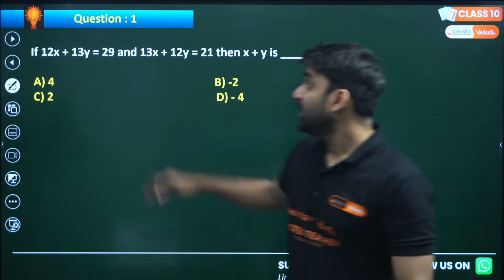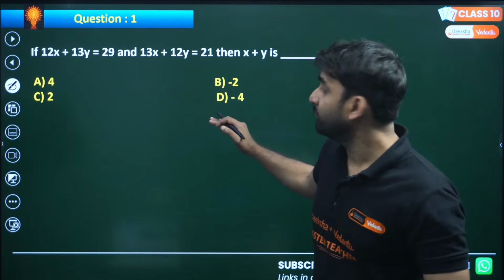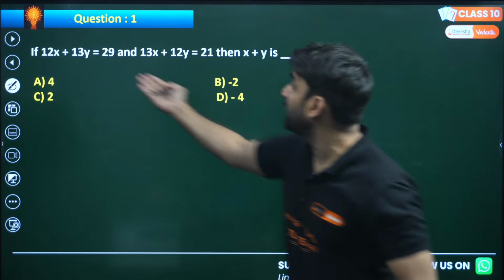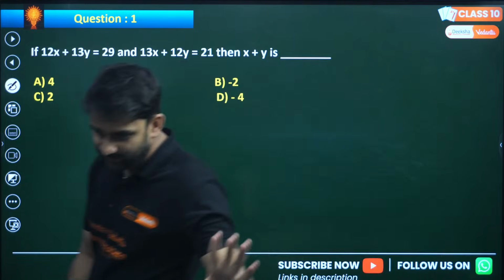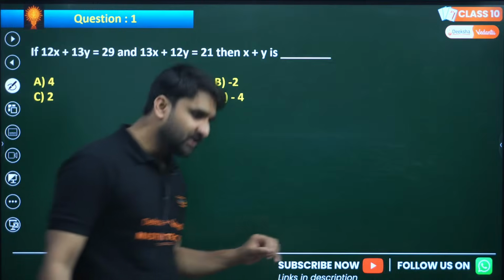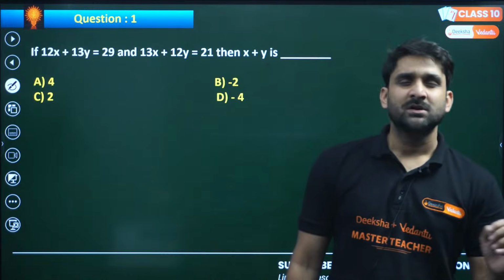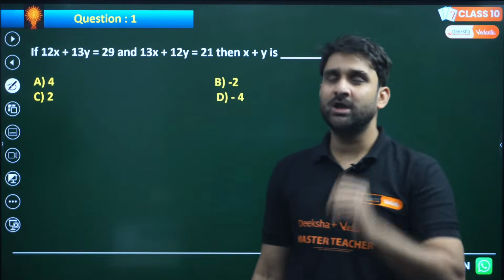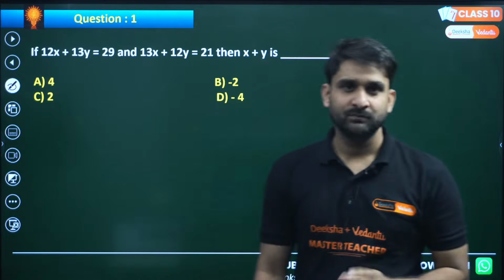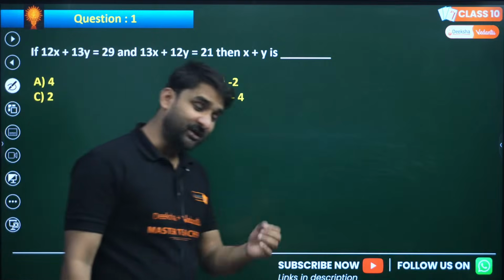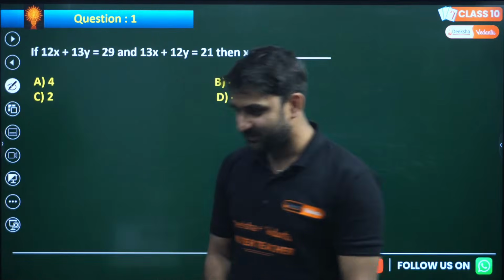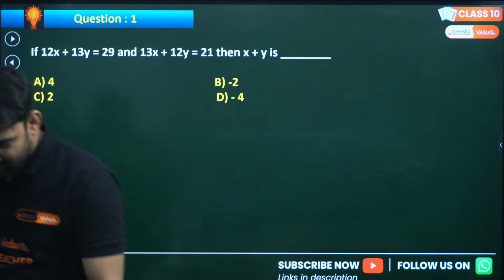See my dear, this question looks very scary, very tough, because of the big numbers, 29, 21. The numbers are also very dangerous. But let me tell you, we can solve this question, trust me, in just 1 minute, or even in 30 seconds. Someone is writing x plus y.